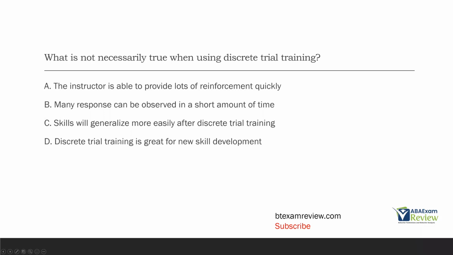And then D, discrete trial training is great for new skill development. That is very true. If you're teaching a new skill, DTT is fantastic. What is not necessarily true when using discrete trial training? It's going to be C. Skills will generalize more easily after discrete trial training.